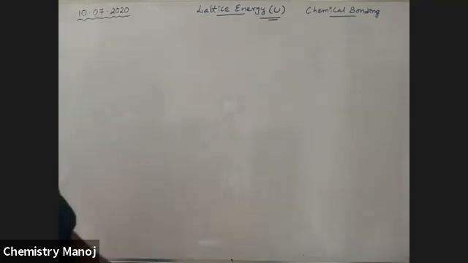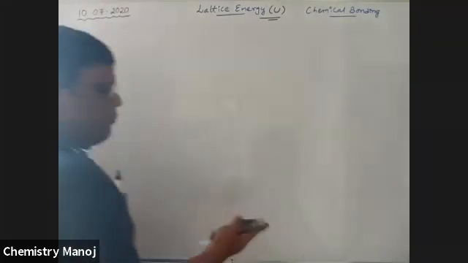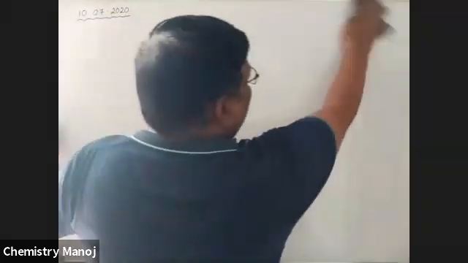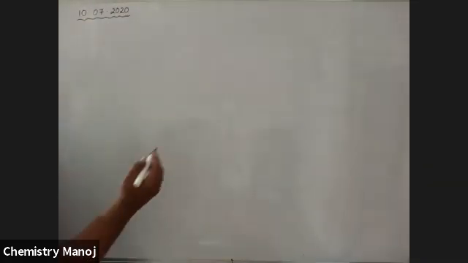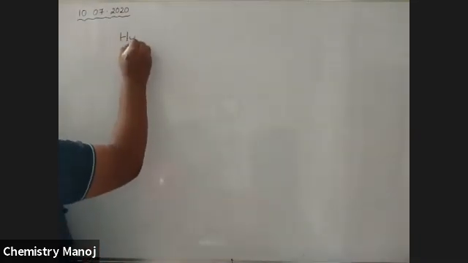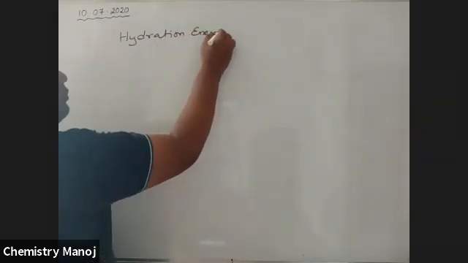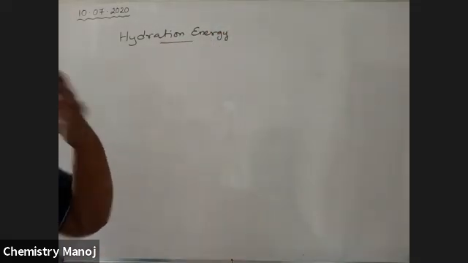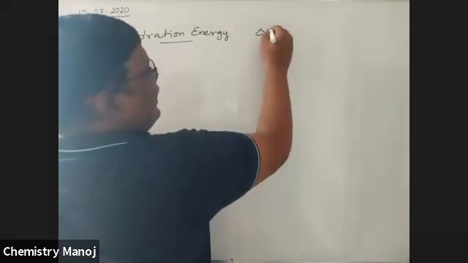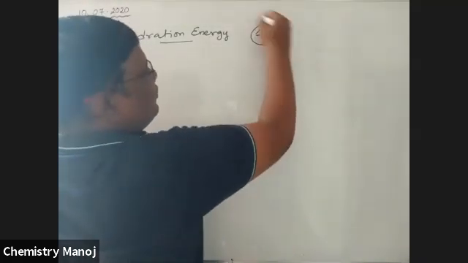So there is a need for another concept for the solubility of these ionic compounds. When these ionic compounds are more soluble and when they are less soluble, all these concepts are explained on the basis of the next topic, that is called hydration energy. This is called delta H hydration. Hydration energy. Okay.